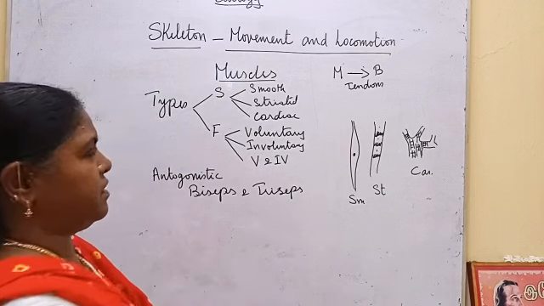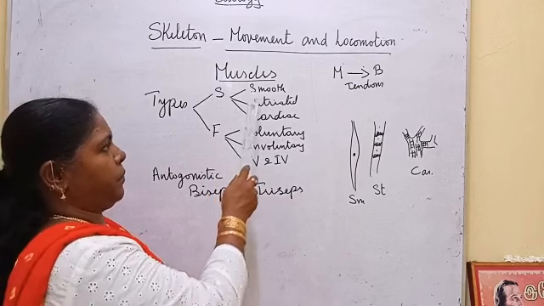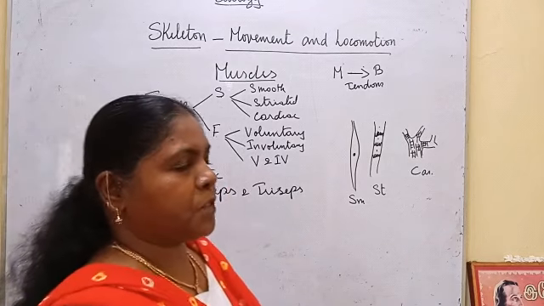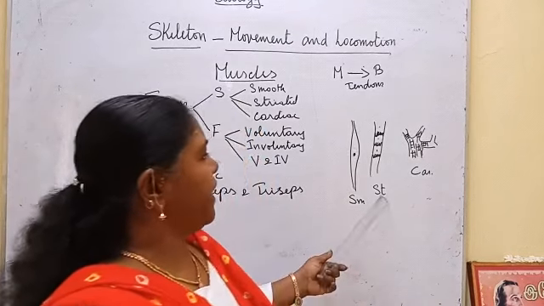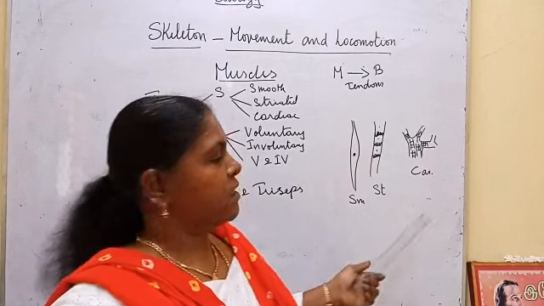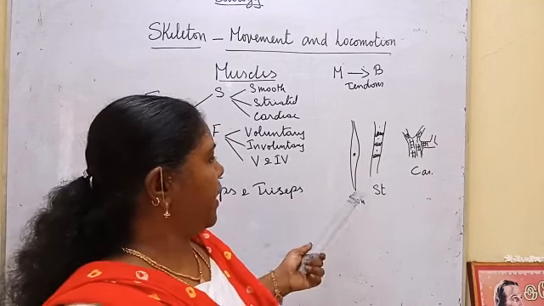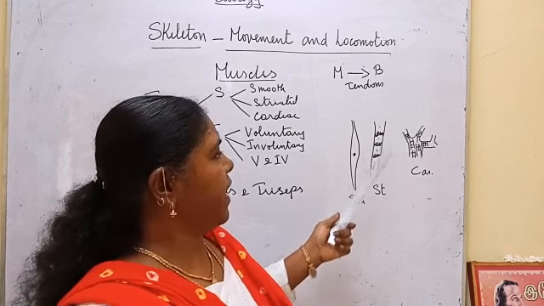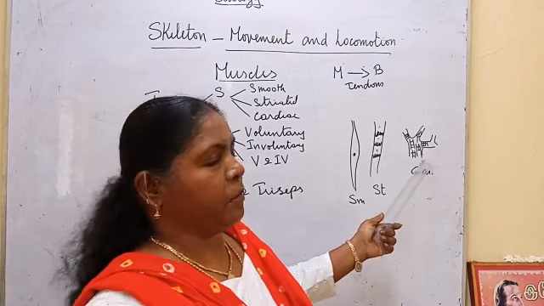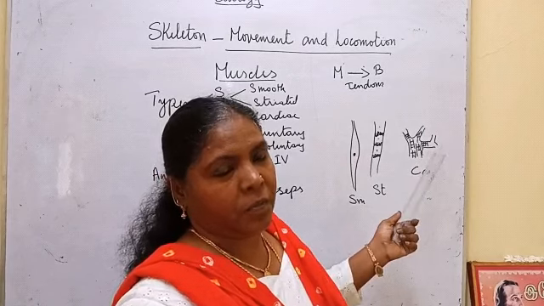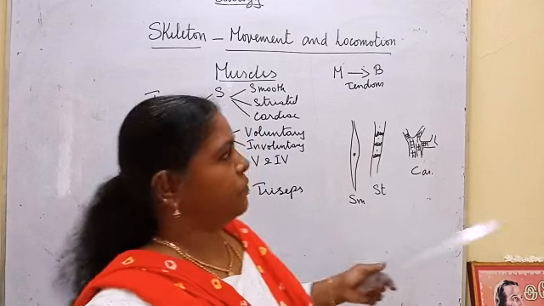On the basis of structure, the muscles can be classified into three types: smooth muscles, striated muscles, and cardiac muscles. Smooth muscles have big tapering ends. Striated muscles have dark and light bands. Cardiac muscles are branched, and can be seen only in the heart.